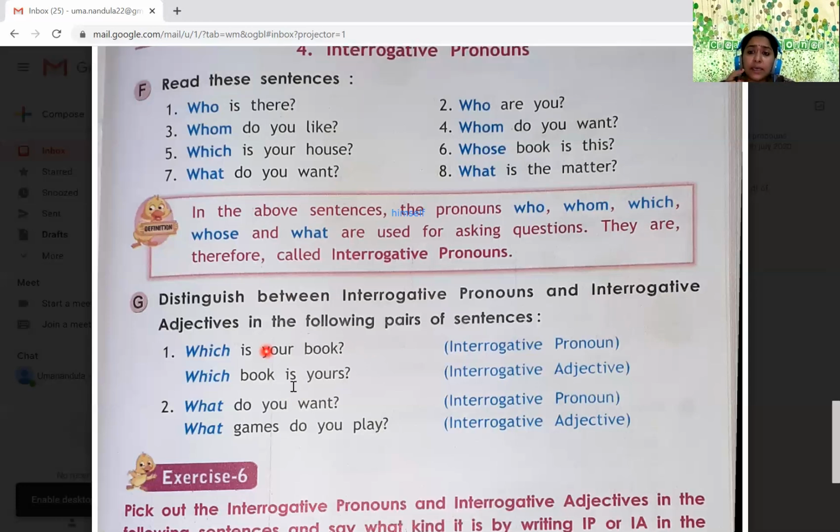Which book is yours? Which book? After which, is a noun followed, yes or no? Yes, so that is an interrogative adjective. Are you not feeling it is simple to identify what is an interrogative adjective and what is an interrogative pronoun? What do you want? Interrogative pronoun, because no noun is followed after it. What games do you play? What games? So it is an interrogative adjective. Exactly, children. Very good.